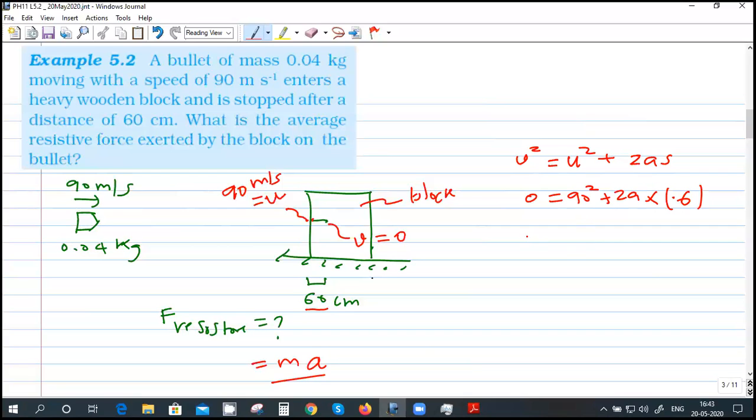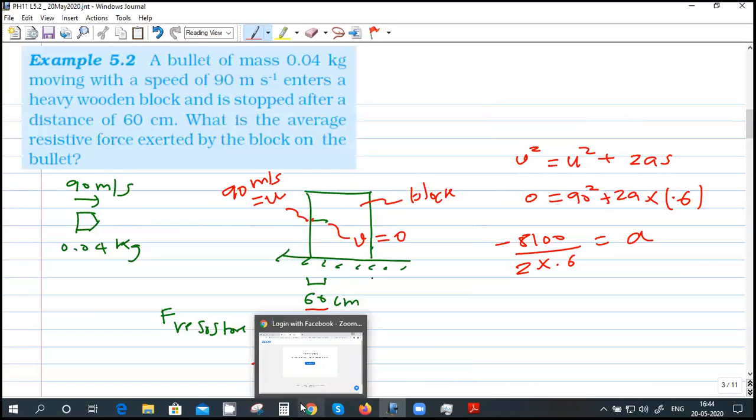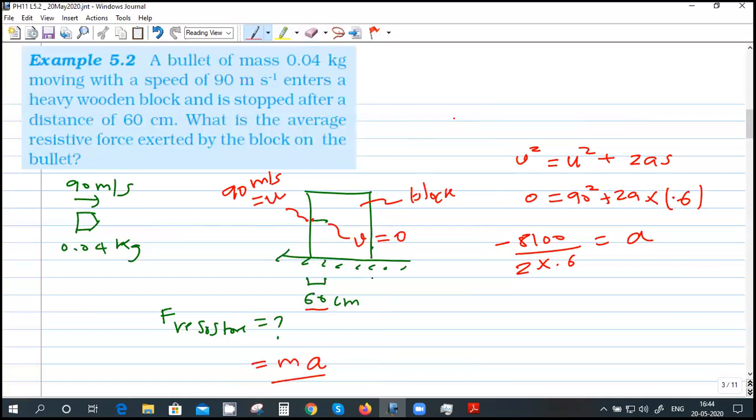So it is 90 square, 8100 divided by 0.6. So this is the acceleration. From this, the resistive force. Don't calculate the numbers, it's not important. Just get the steps. Got the thing? Acceleration is negative because it's stopping, reducing the velocity, and the resistive force is negative because it is reducing the velocity. So the sign is clear. So the steps are clear.